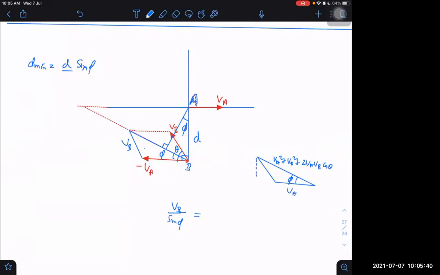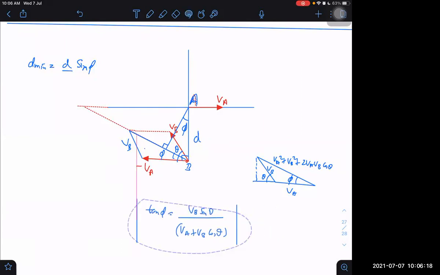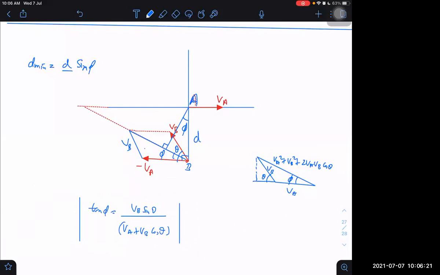You know, in parallelogram law of vector addition, we have another way also to get phi. What is the way? VB sin theta by VA plus VB cos theta, that way also we can get. So this angle is here theta. This is VB. So I can say tan phi is equal to VB sin theta divided by VA plus VB cos theta. Once I know tan phi, I can get sin phi. This is one approach. Another approach is by sine rule. Let us try by sine rule. Only advantage of sine rule is that I will directly get sin phi, not any tan phi, etc.